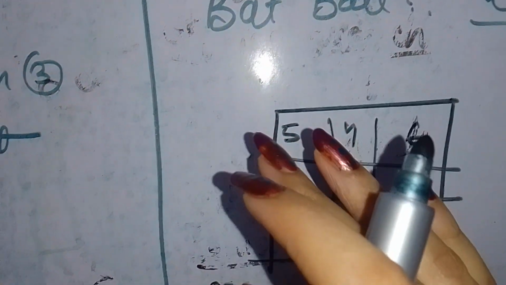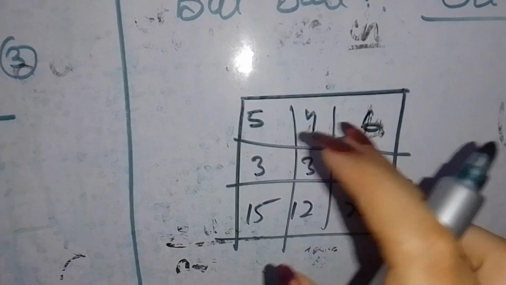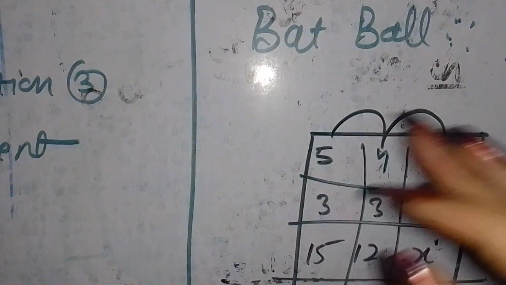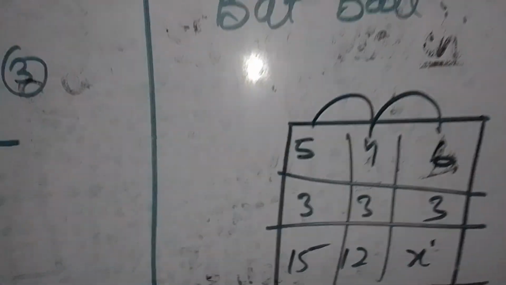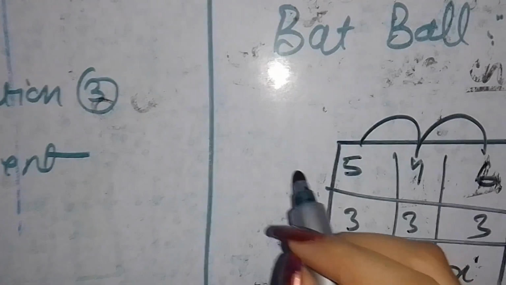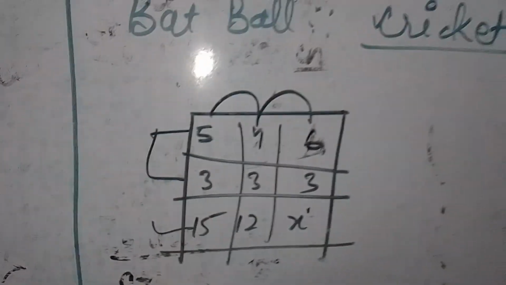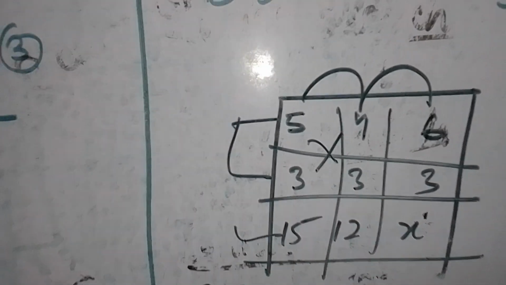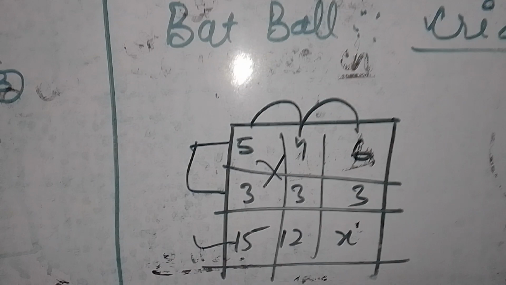So, we have to find out the rule of what is going on. If we consider 5, 4 and 6, we will find that there is no similarity between 5, 4 and 6. If we reverse also, 6, 4 and 5, there is also no similarity. But if we see here 5, 3 and 15, then we come to know that if we multiply 5 by 3, then we will get 15 here. Got my point? If we multiply 5 by 3, we will get 15 here.